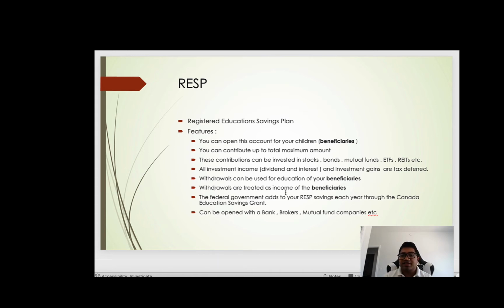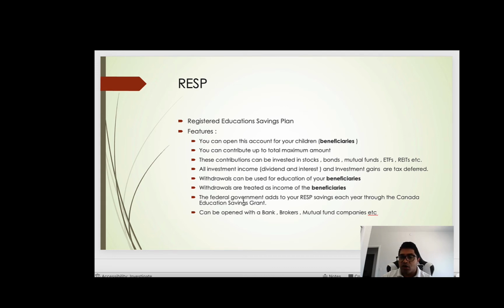Withdrawals are treated as an income of your beneficiaries. So that's a key difference. When you start an RESP account for your child, right, the child grows up and starts the education, they can then start withdrawing money from the RESP account that you started, and those withdrawals would be treated as their income, not your income. This is a key important point.